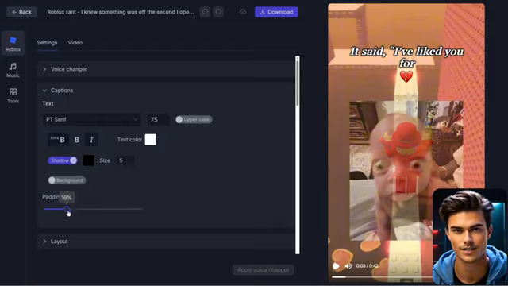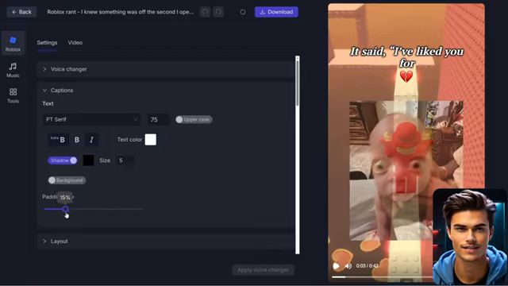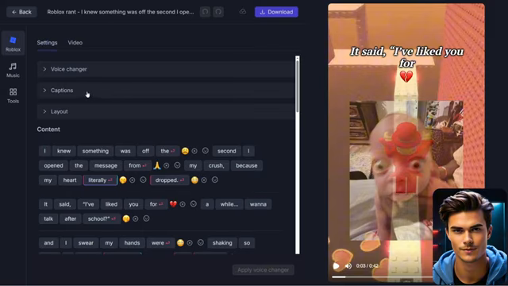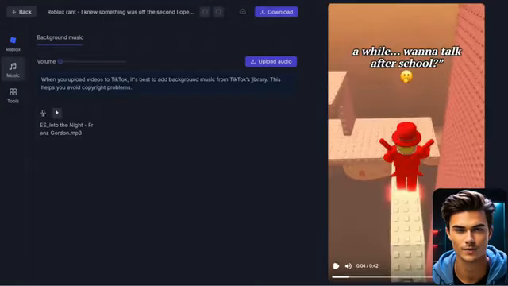Finally, you can adjust the position of the captions by changing the padding, but I usually leave it at around 15% since that placement looks the most balanced. Now that all of the settings are in place, head over to the music section on the left where you can add background music to your video. Here you can upload any track you like, and in my case, I'll upload the same one I used in the previous example. Once the track appears here, simply click on it, and it will be added to your video automatically. The only thing you need to adjust is the volume, which I recommend setting to around 25% so it sits cleanly under the voiceover.